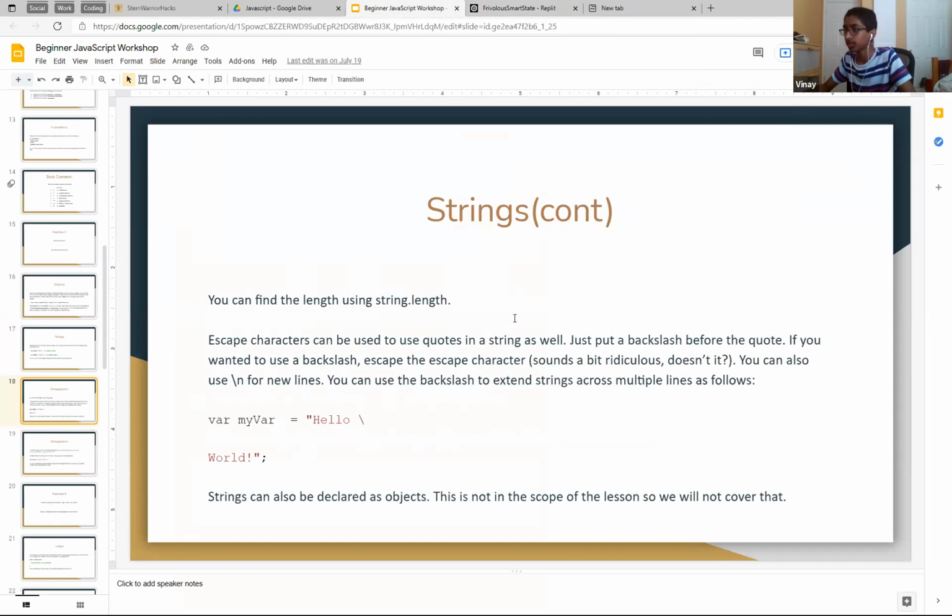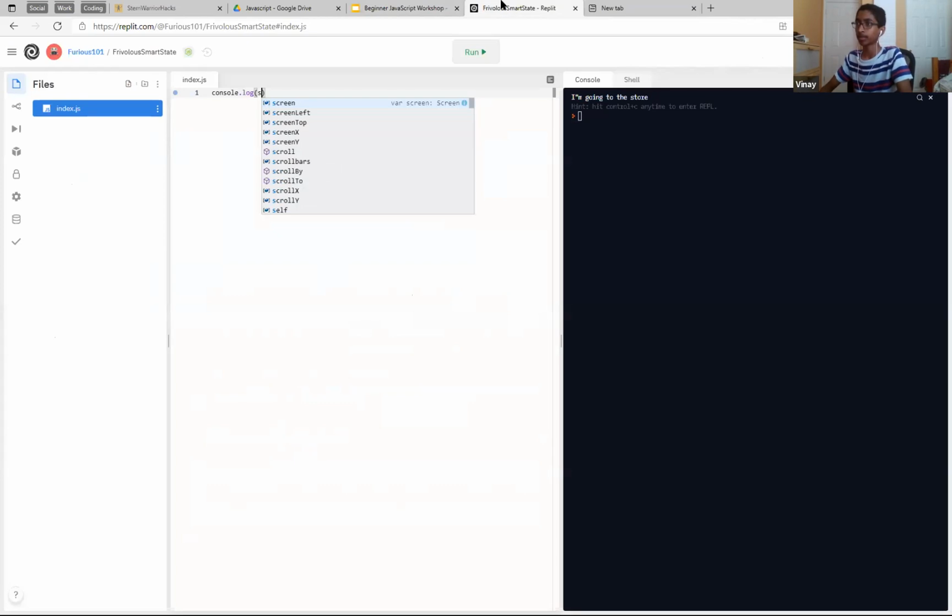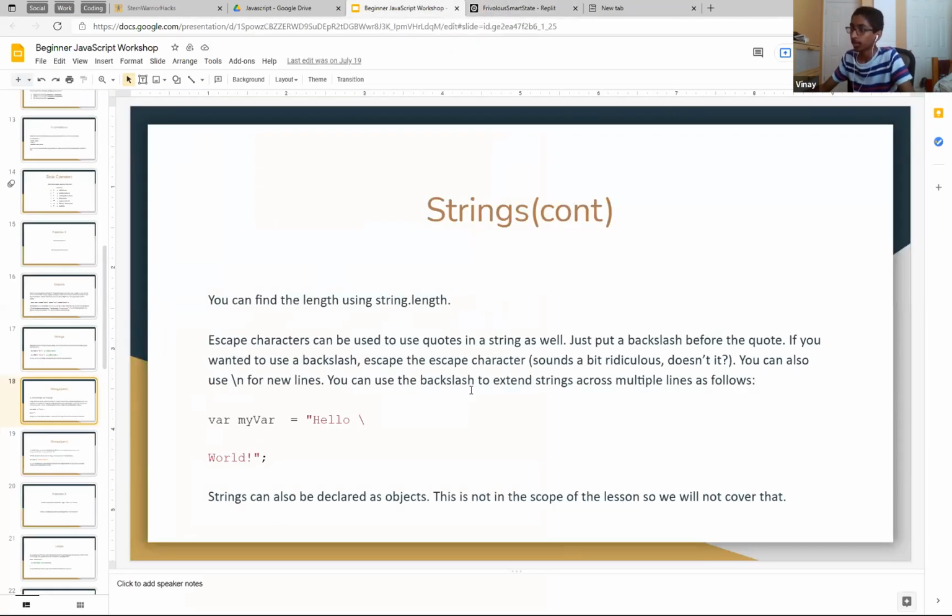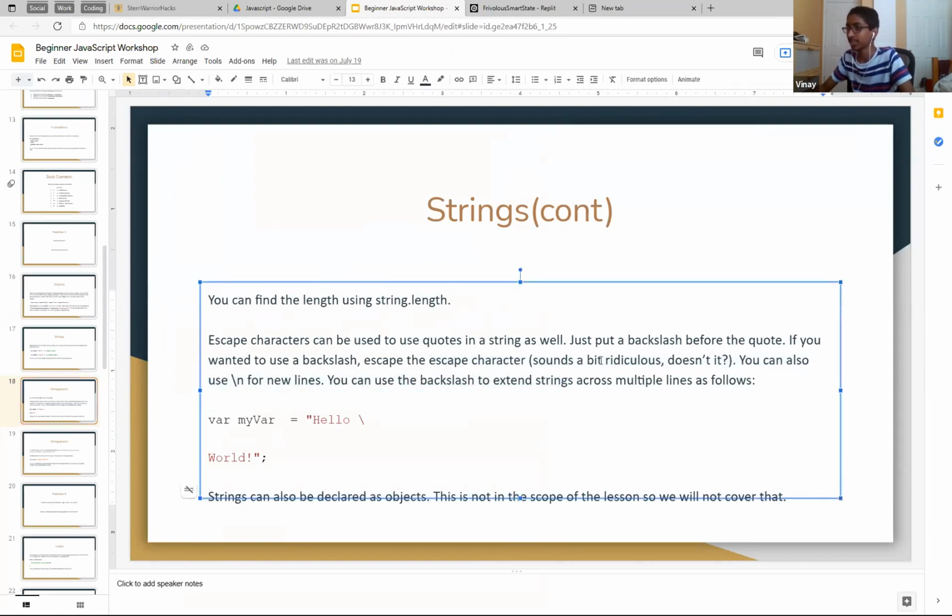Then continuing with strings, you can find the length of a string, string.length. It's pretty simple, right? We have a string called string, we do string.length, right? And then that'll just give you the amount of characters in the string. Okay, oh yeah, like we said, escape characters. You escape the escape character, like I said. You can use \n for new lines. And oh yeah, so this is also a nice one.